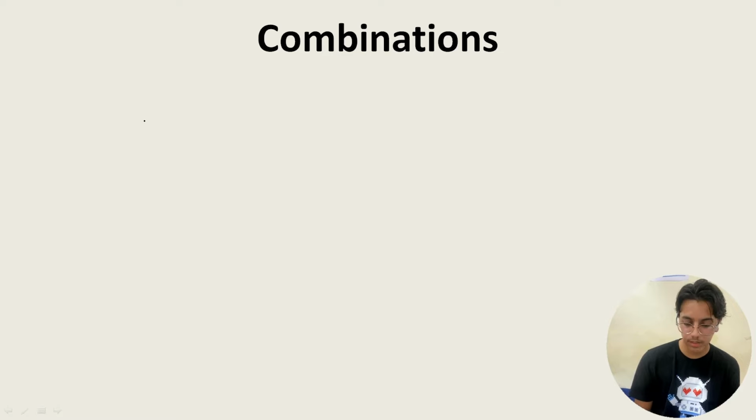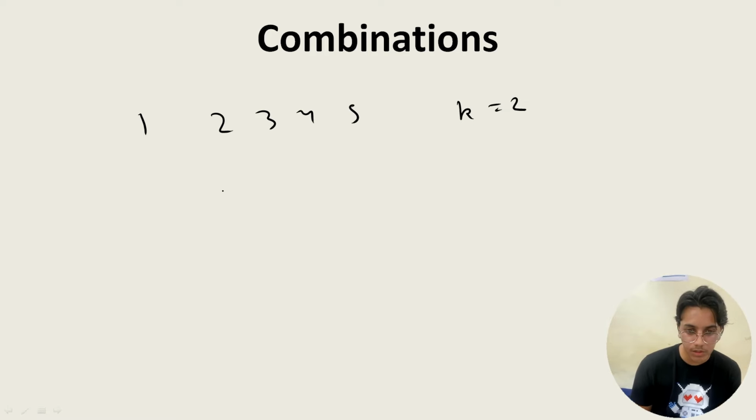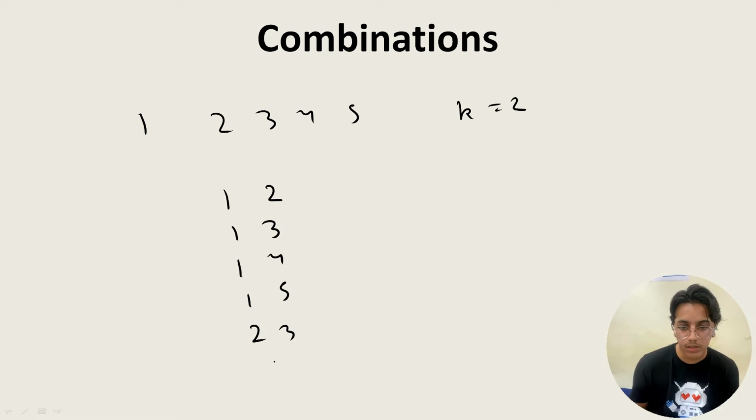Combinations will be there, like an array given 1 2 3 4 5, and k is equal to 2, meaning combinations of size 2. So what all will be the answer? 1 2, 1 3, 1 4, 1 5 in sorted order. 2 3, 2 4, 2 5, 3 4, 3 5, 4 5.